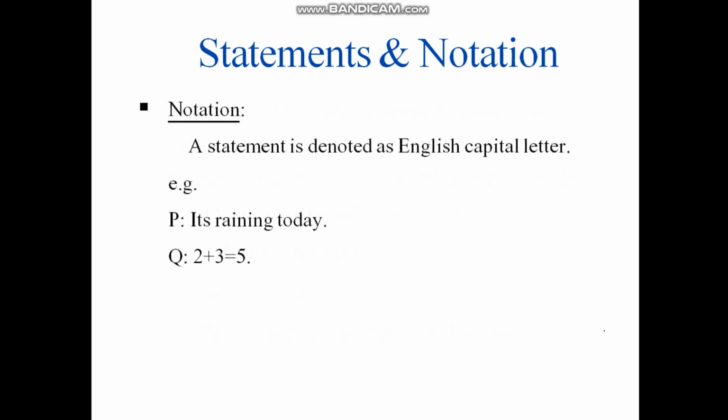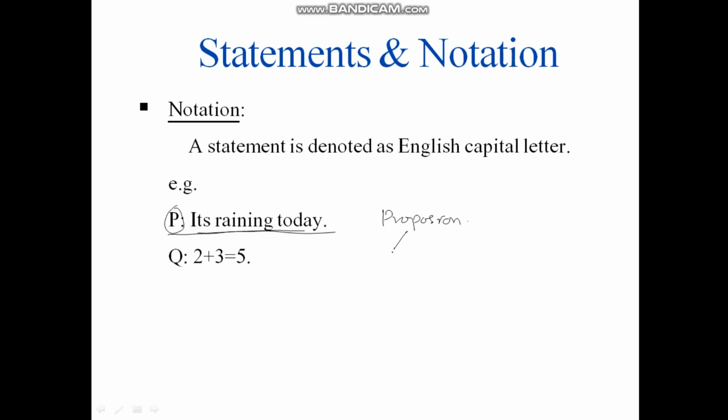Moving ahead, next is about statements and notation. A statement is denoted by an English capital letter. This is called the notation, and this is called the statement. This whole is called a proposition.